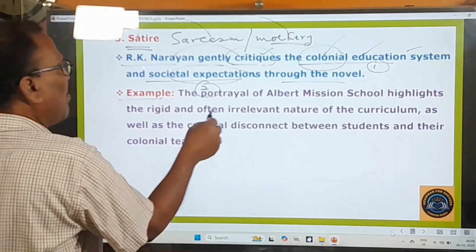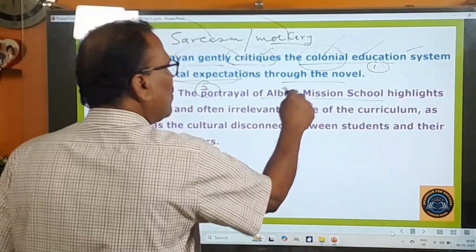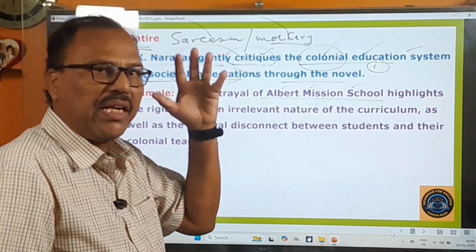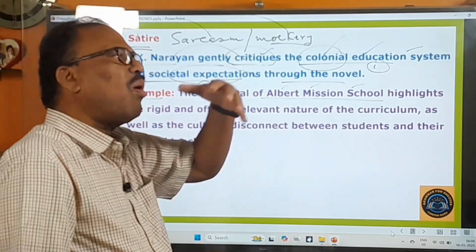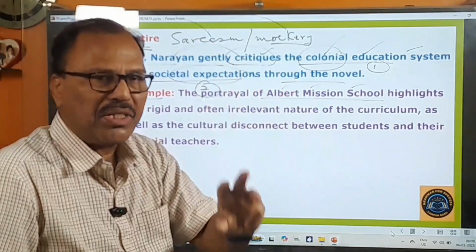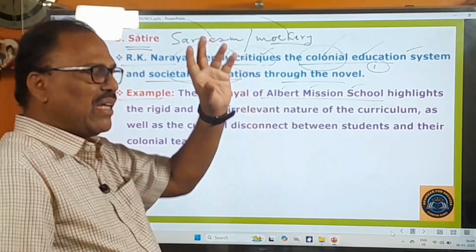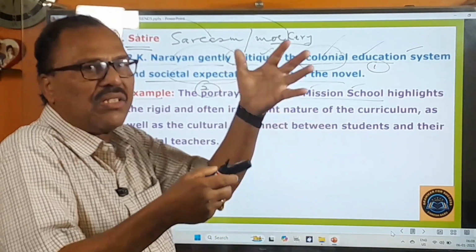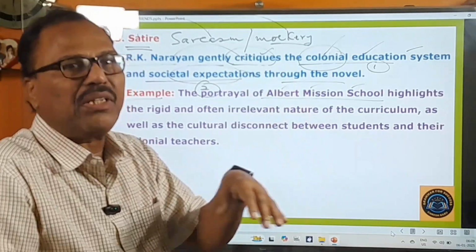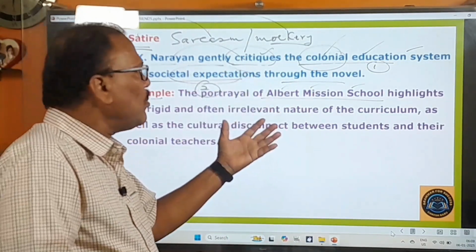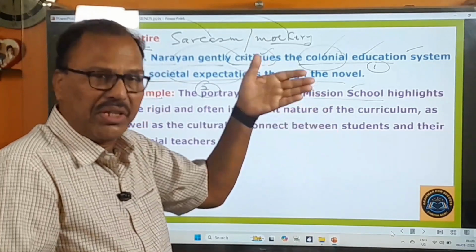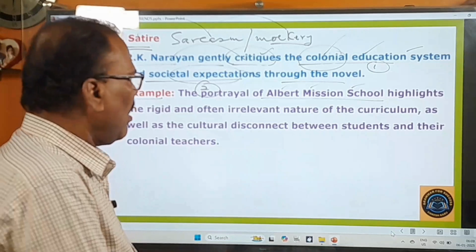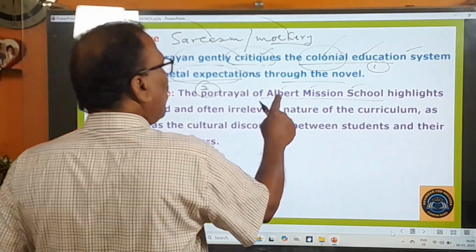An example is given here. The portrayal of Albert Mission School is there. Just now I have told you about this, during the pre-independence era almost all the schools in India were run by the British government. They were managed by the British government. Their curriculum and their education system belonged only to the British government, and the teachers who worked in the schools were also Britishers. All such things I told you a little while ago. Okay, the portrayal of Albert Mission School.